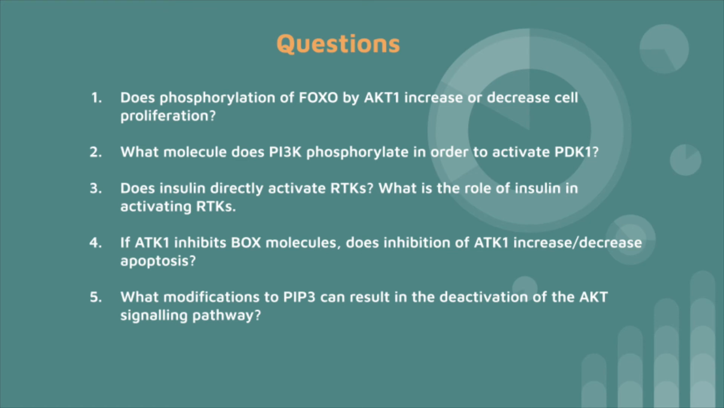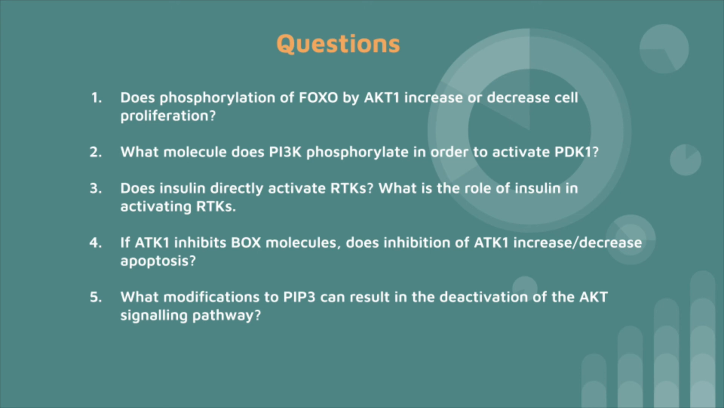And here are our questions. Number 1 is, does phosphorylation of FOXO by AKT1 increase or decrease cell proliferation? And number 2, what molecule does PI3K phosphorylate in order to activate PDK1? And 3, does insulin directly activate receptor tyrosine kinases? What is the role of insulin in activating RTKs?